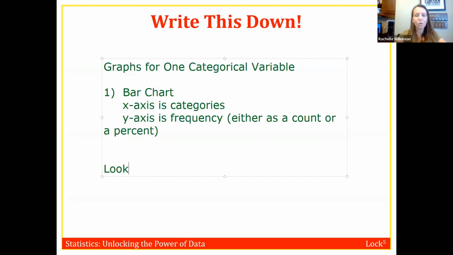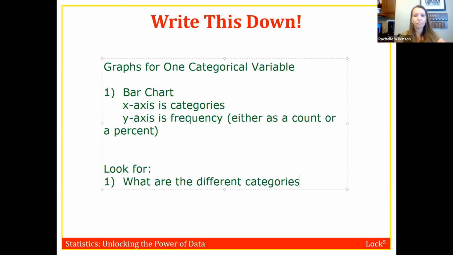All right, and let's talk about what we're going to look for on this bar chart, and then we're going to look at some examples of bar charts. What we're trying to figure out from a bar chart is, what are the categories, and how do the frequencies in each of those categories compare to each other? So we're looking for, first of all, what are the different categories? And we're also looking for how the frequencies in each of the categories relate to each other.